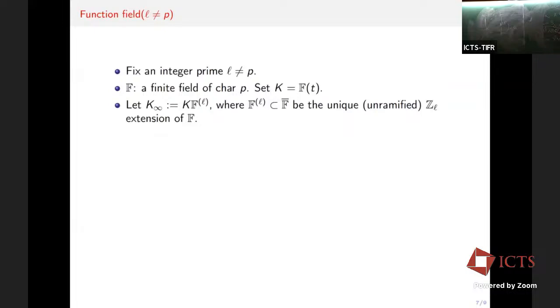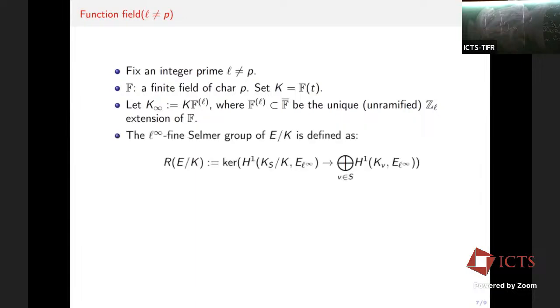This is quite contrary to the number field case, because in the number field case, an unramified extension is always finite. The infinity fine Selmer group in this case is defined for an elliptic curve E with function field K, no longer a number field.